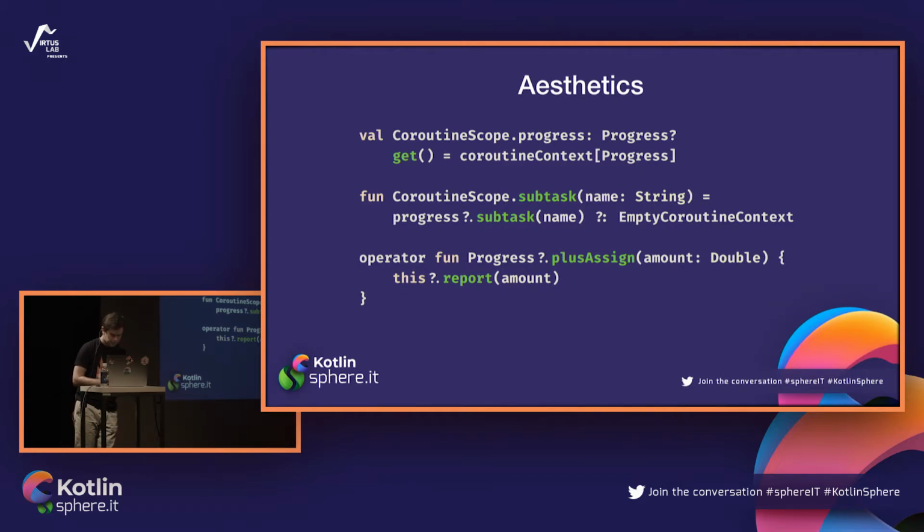So he's asking you, can we do it a better way? For example, write some wrappers for async and launch. Let's call them launch with progress and async with progress. In their bodies, they will not have an ordinary coroutine scope as receiver, but something that is guaranteed to have progress defined. So for example, something like coroutine scope with progress.